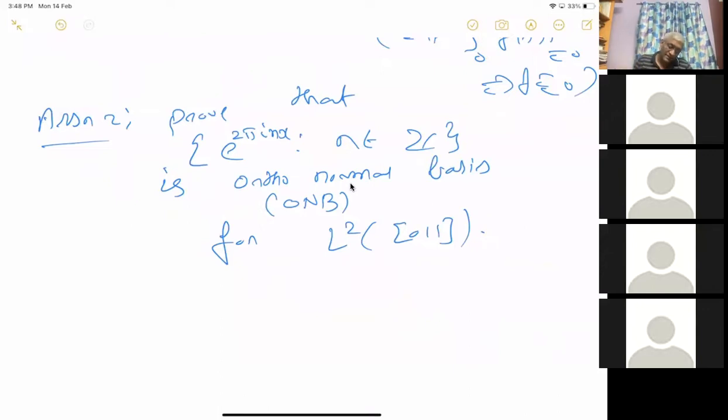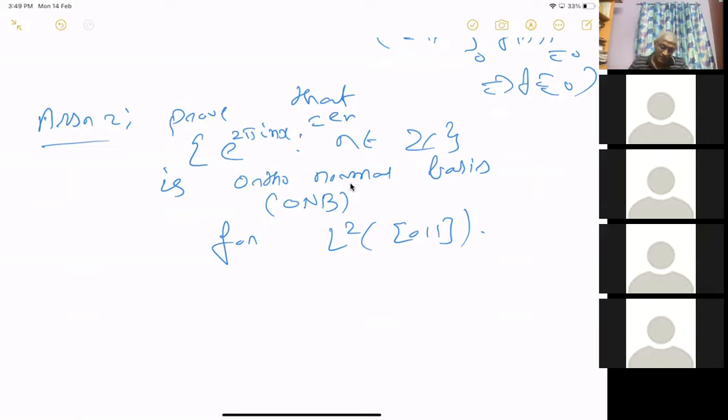If you take the same function, if n is equal to m, then the modulus is 1, so the integral will be 1. So if you call the functions e_n, you can prove that the inner product of e_n and e_m is delta_nm. Okay, that you can easily prove.